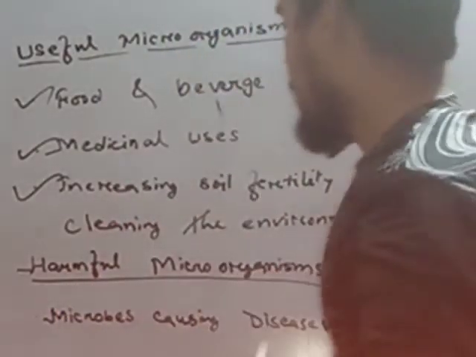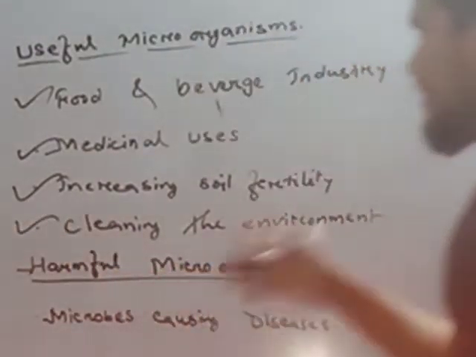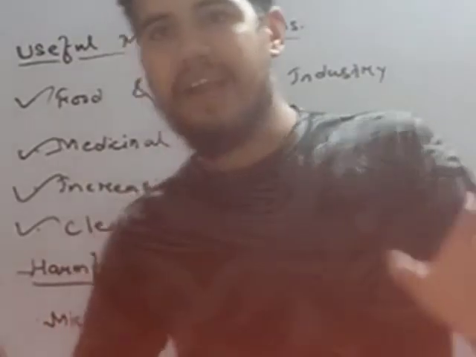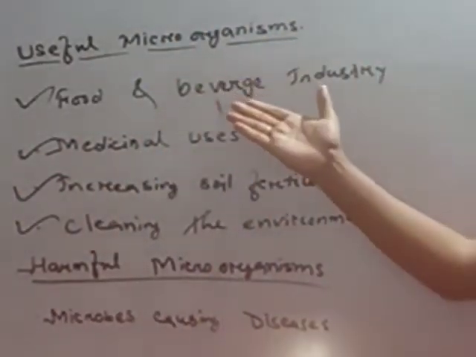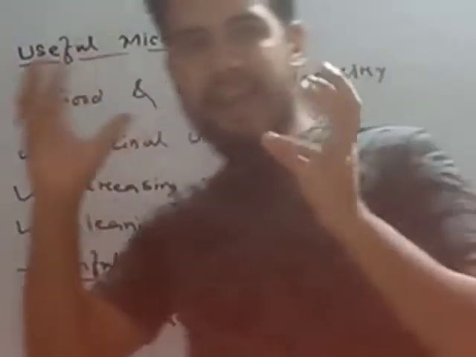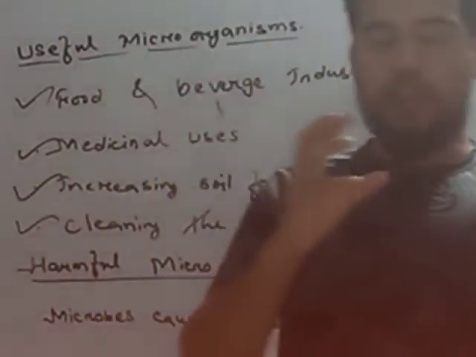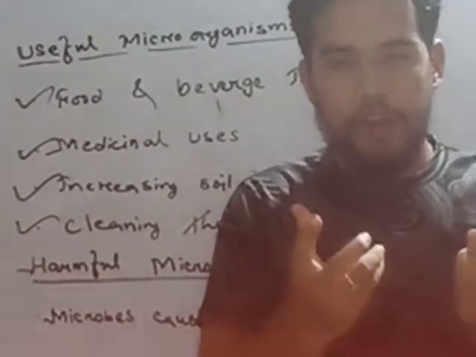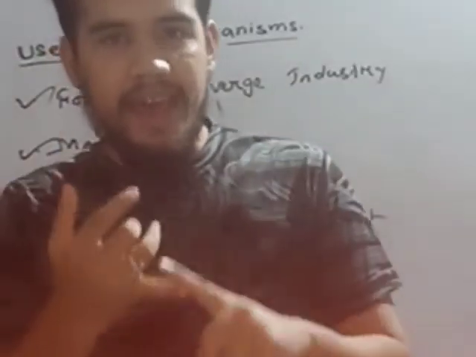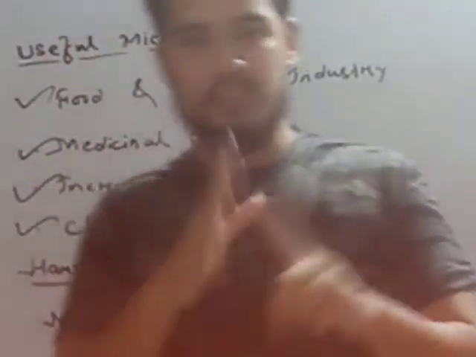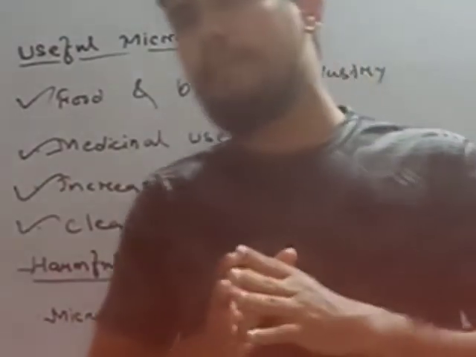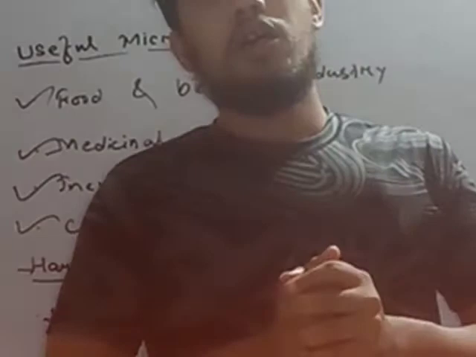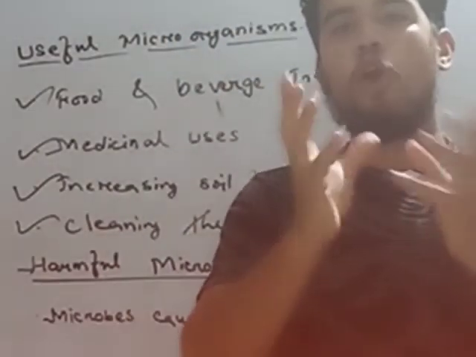So cleaning the environment is also over. That is, useful microorganisms are over. So here we have studied the first point. In the first point we have seen that some variety of yeast helps to produce bakery items, like cakes, idlis, dosas, etc. And some yeast helps to make alcoholic drinks.